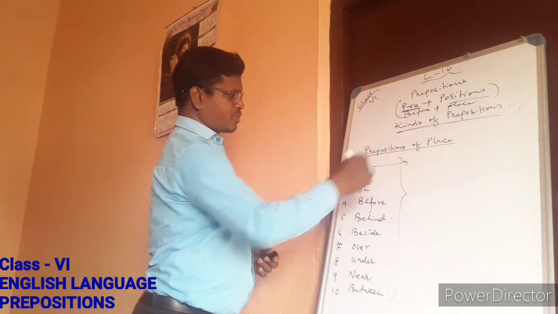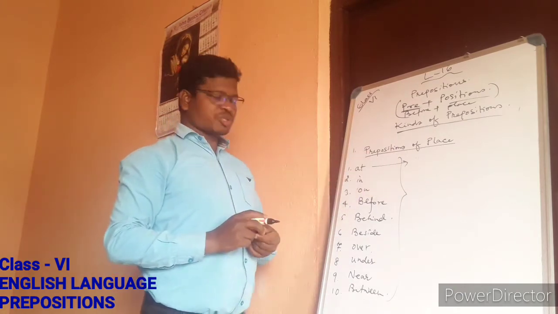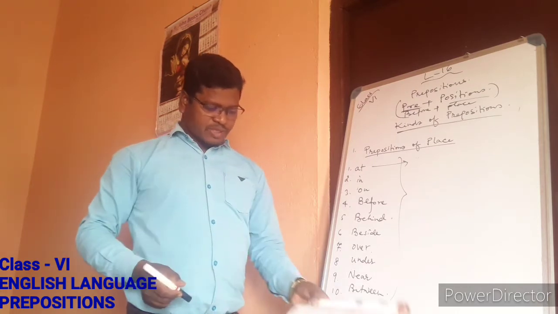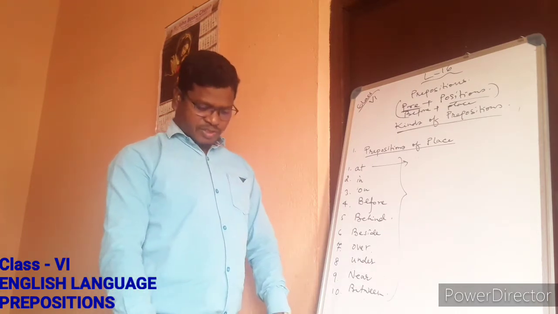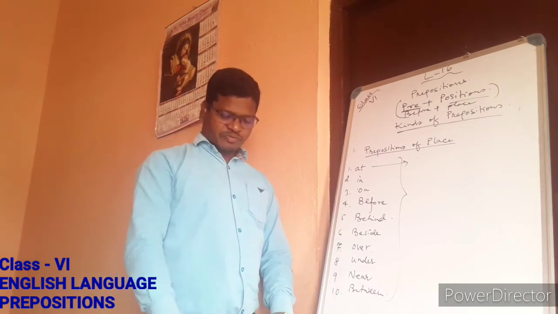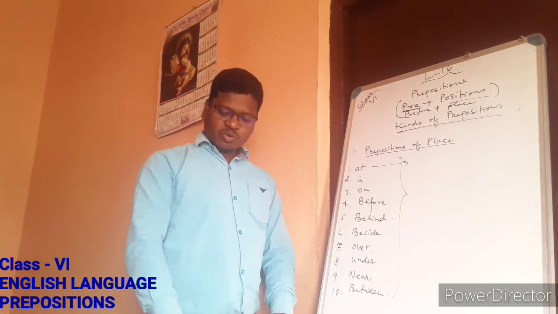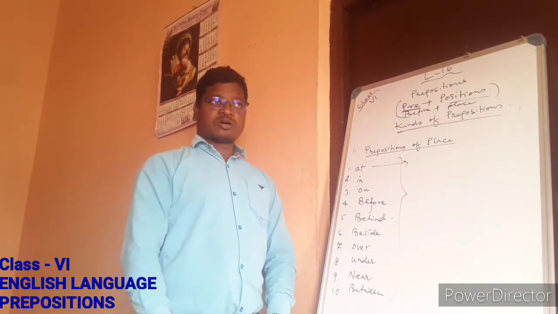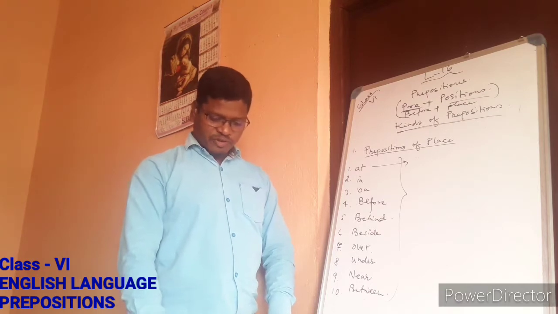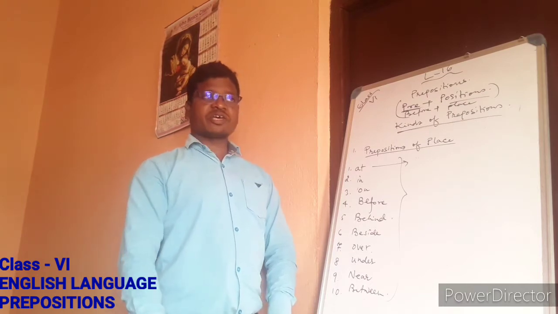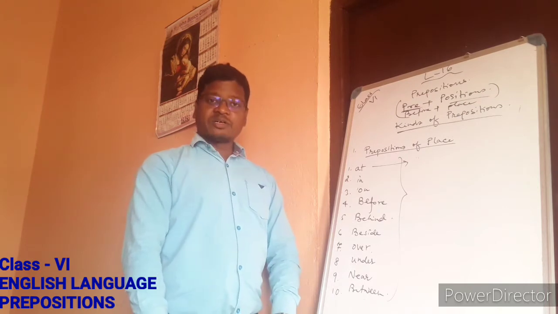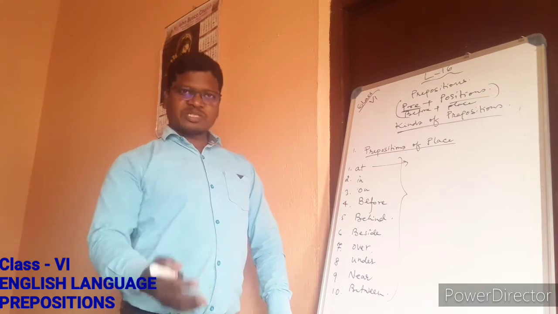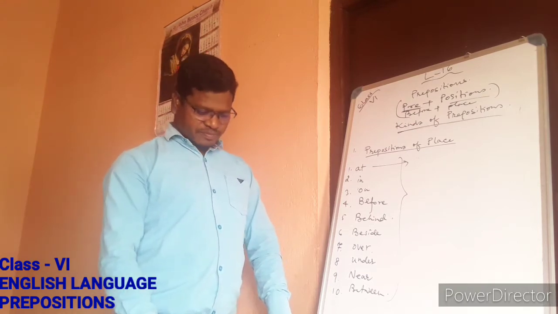When we talk about preposition of place, these are the prepositions that we need to remember. For example, we can say at a small village, at a school, at college, at university, at a hospital, at home, at a certain point. Example, across roads, a bus stop, an airport, etc. Just like we can say he lives at Rampurhat. They live, maybe some other name also we can say, isn't it?